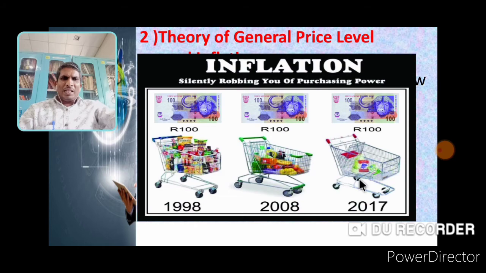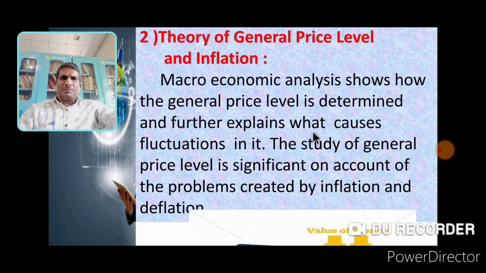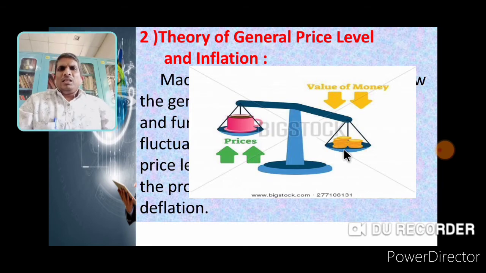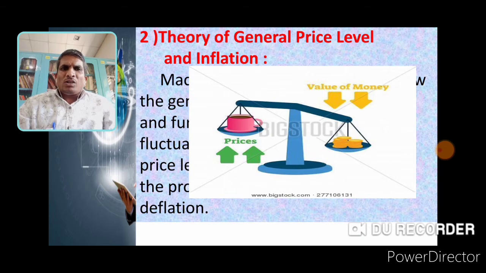Just see another picture. When prices rise, the value of money decreases. When the general price level, the average price of all goods or commodities, increases, it is called inflation.